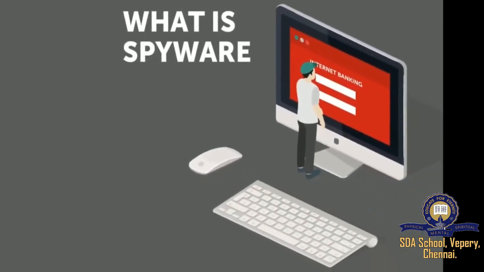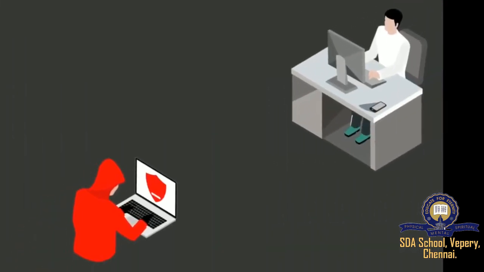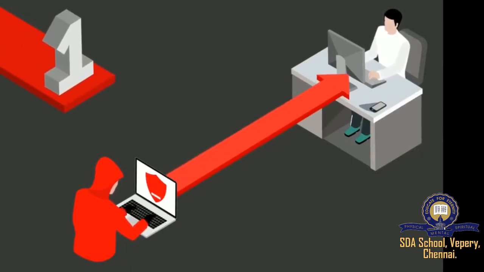What is spyware? Spyware is software designed to gather data from our device. It can communicate our personal information to a user who has malicious intent. Hackers can use spyware in many ways, but most probably in these 4 ways. First way, spyware can penetrate your device in the form of a Trojan, which is a type of malware that executes the virus in our system.